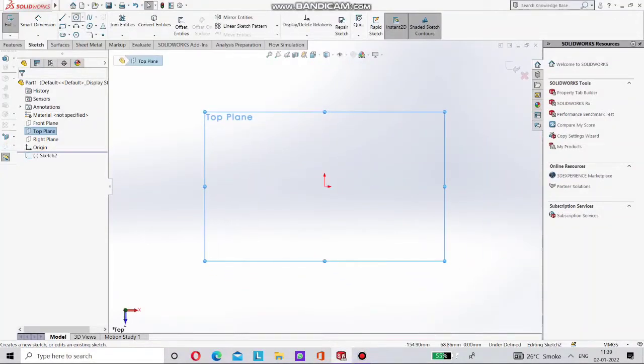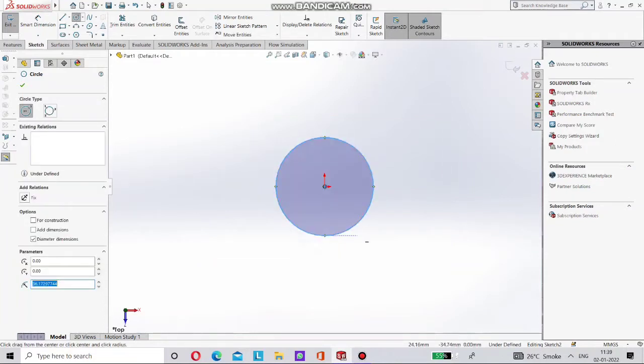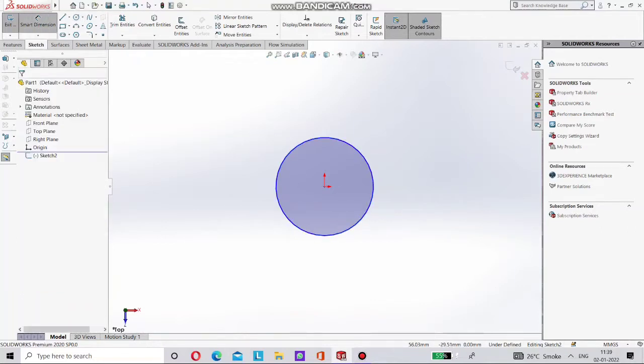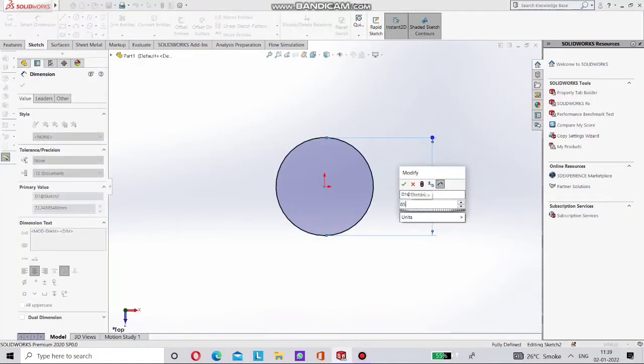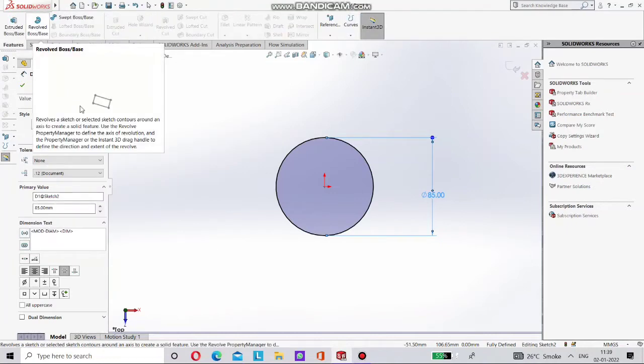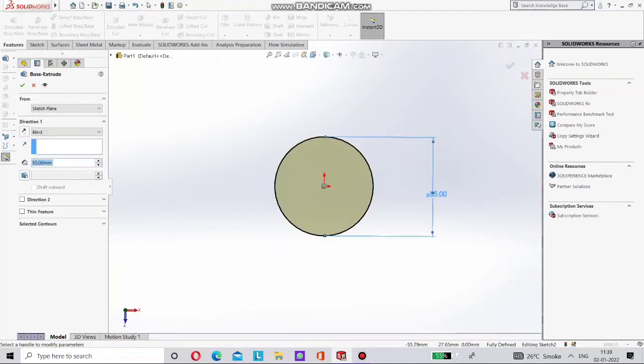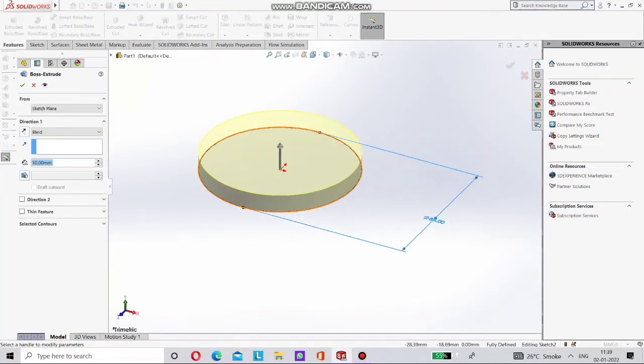In this video we are going to design a piston. So take our circle here first and give it dimension by Smart Dimension as 85 mm. Take this Smart Dimension here and give it 85 mm as its dimension. Let's extrude it by the Extrude command in Features.